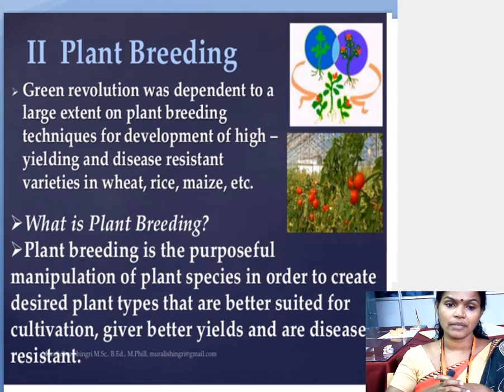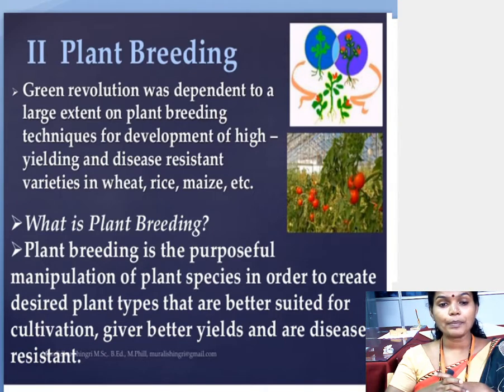What is plant breeding? Plant breeding is the purposeful manipulation of the plant species in order to create desired plant types that are better suited for cultivation, give better yields and are disease resistant. From the beginning I am telling that by the plant breeding technique, better yielding and disease-free plant bodies will be there, and the nutrition will be very high in these plants. So that is the main definition of plant breeding.